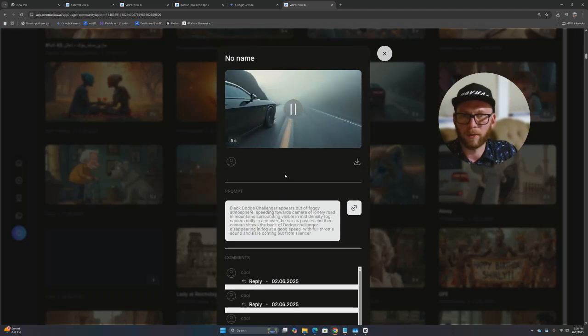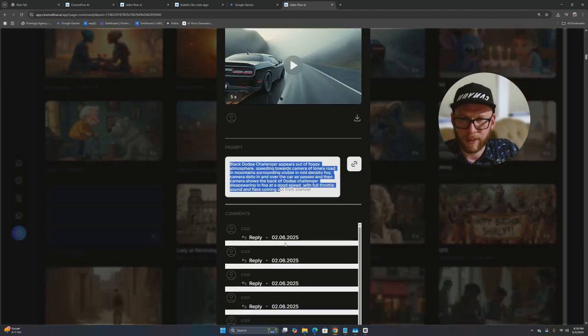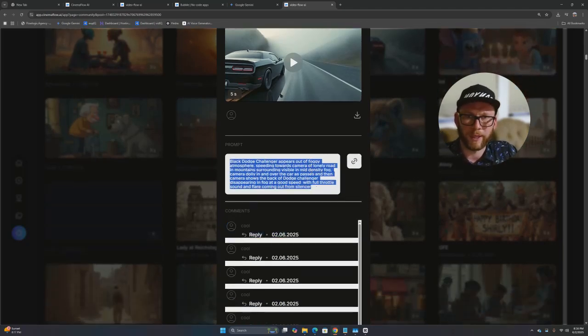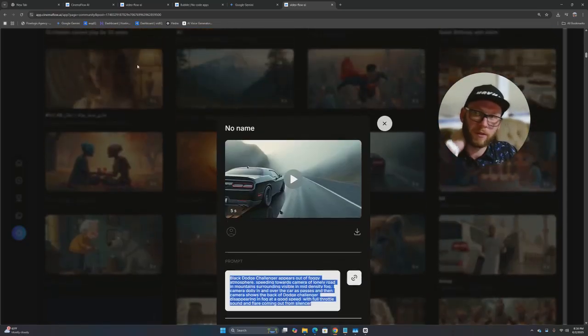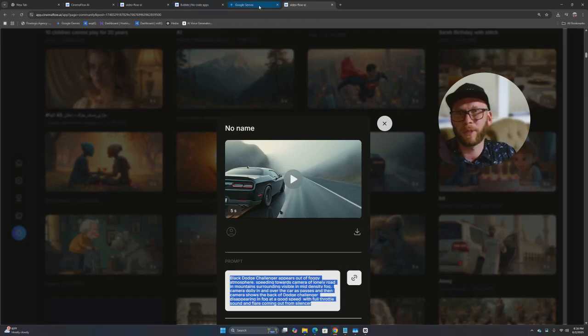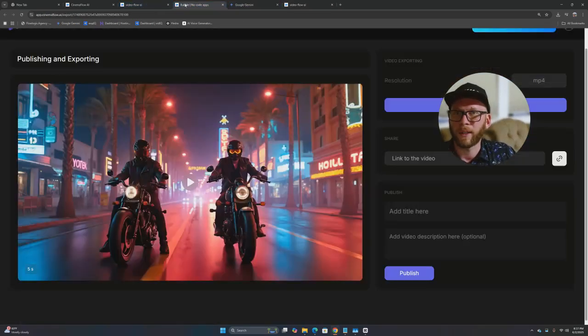Wow. Like the Challenger appears out of foggy atmosphere speeding towards. I like this. Actually, I'm gonna use this prompt too to create something. That's what the community is for, right? You go, you see other people's work, you create a little prompt, they created the prompt. This is perfect. That's how we roll, right?